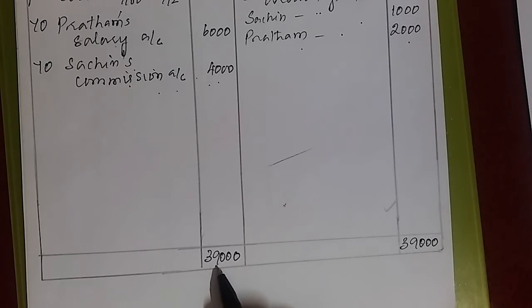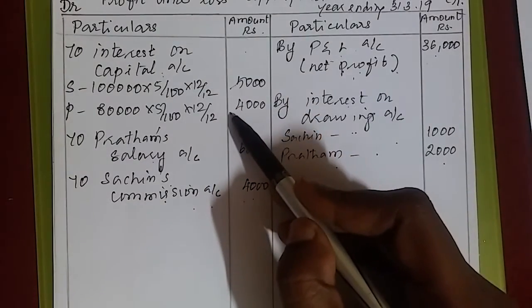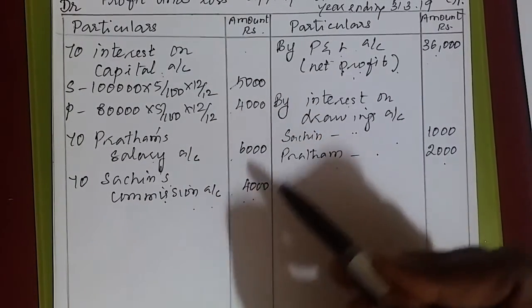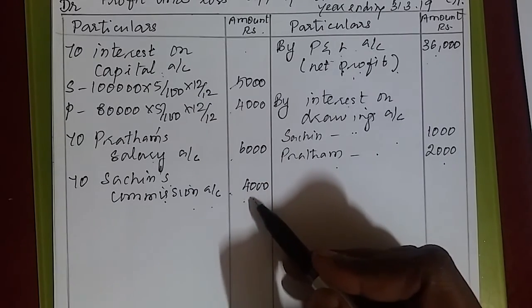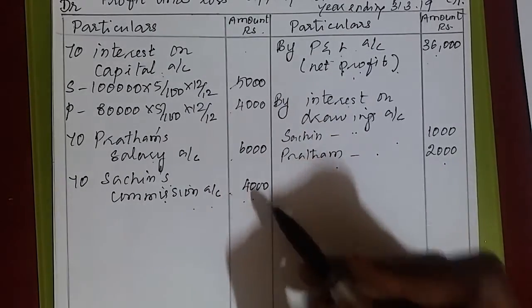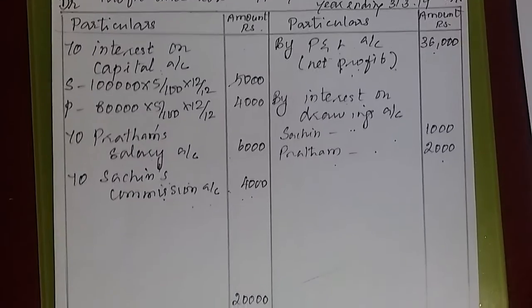Which are the values should be deducted? All the expenses should be deducted. 39,000 minus 5,000 minus 4,000 minus 6,000 and minus 4,000 is 19,000 should be deducted from the total 39,000. I get the balance of 20,000.